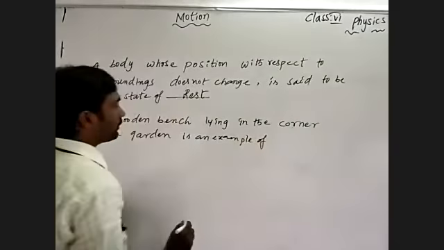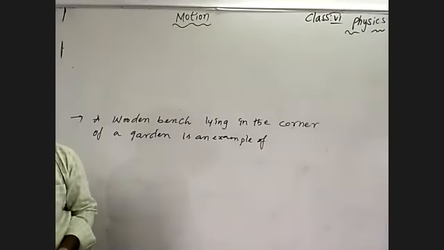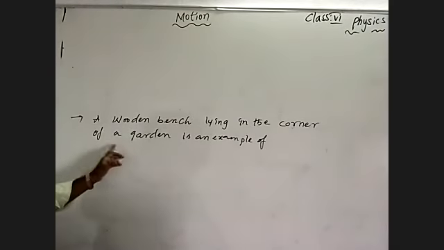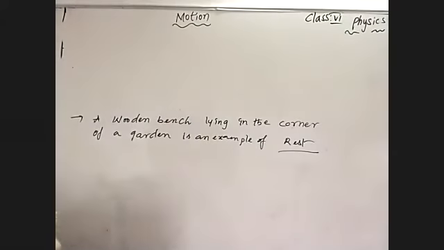A wooden bench lying in the corner of a garden. See here, the bench is located at the corner of the garden. Corner of the garden means there is a long interval of time. The bench is not changing its position with respect to the garden in a given interval of time. Then you can say the bench is an example for what? Rest. The bench is an example for rest. Do you understand what I'm saying to you?